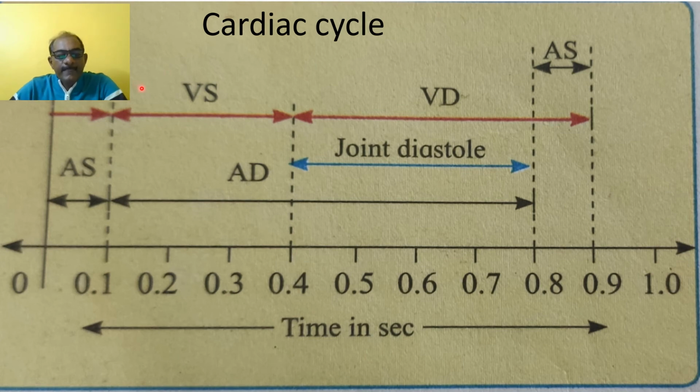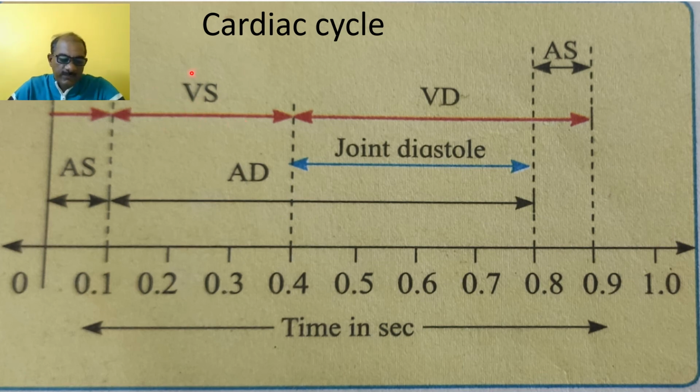Then the second one is the ventricular systole. The ventricular systole always lasts here 0.1, 0.2 and 0.3 second, because 0.1 second is already required for auricular systole. So 0.2, 0.3, 0.4 means up to 0.3 second, it lasts 0.3 second, that is a contraction of